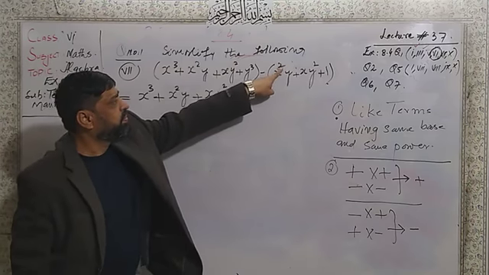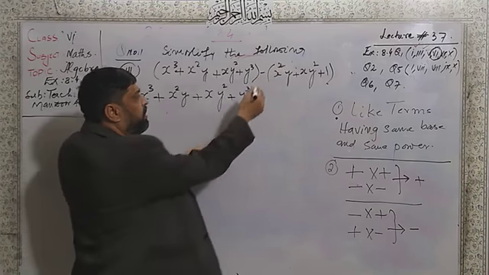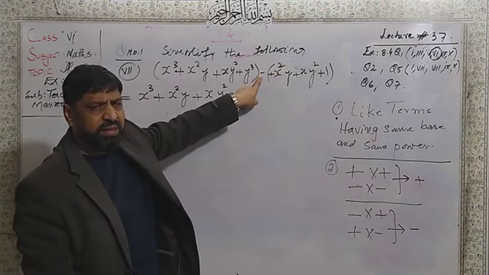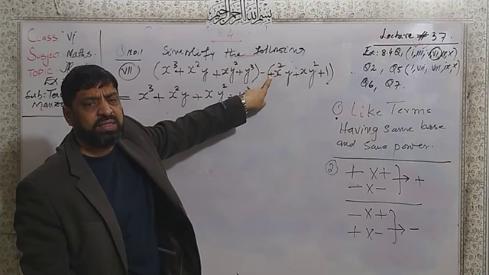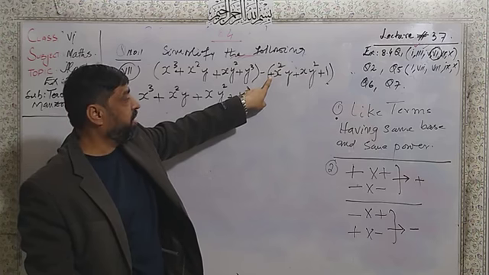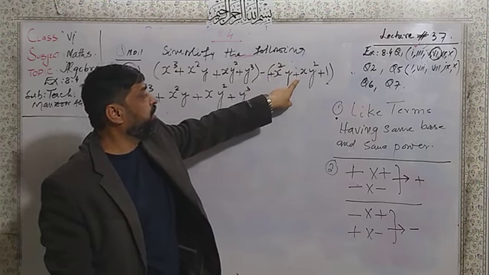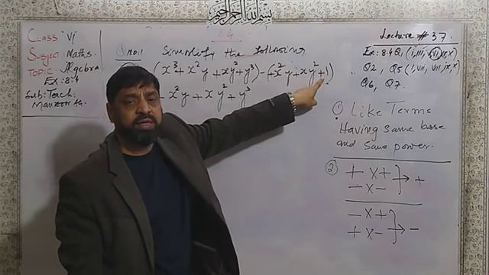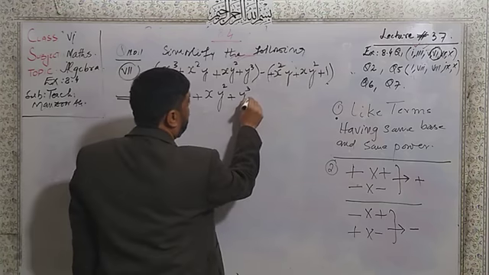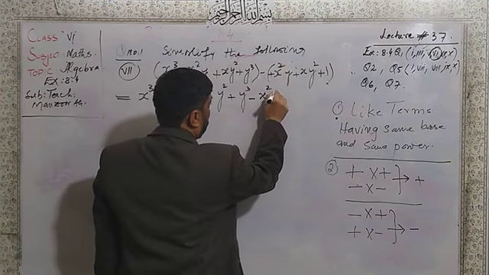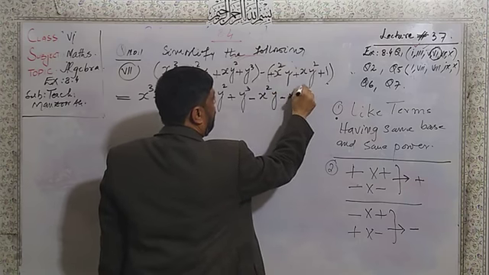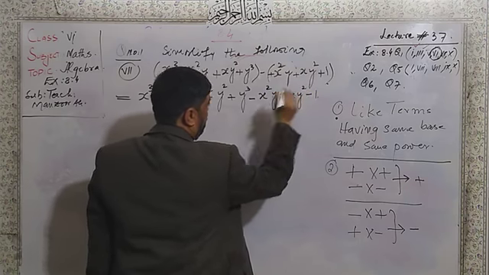This sign, here is no sign, it means plus. Now first thing, minus multiply plus, minus because of the opposite sign. Here minus into plus, minus, here minus into plus, minus. So I will write here minus x square y, here minus x y square, and here minus 1.